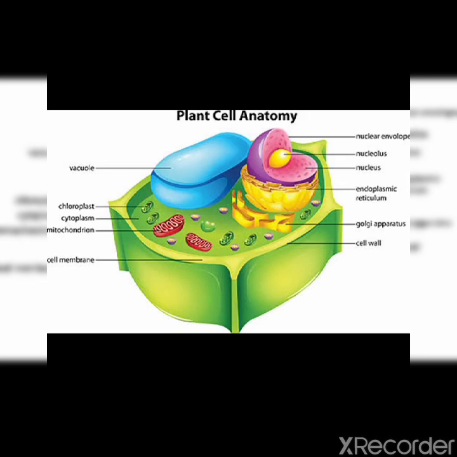Students, in front of you there is a structure of a plant cell and you can see the outer layer. This outer layer is the cell wall. In a plant cell, the cell wall is present outside of the cell membrane, and plant cells have a fixed shape and size due to the presence of a rigid cell wall only. It is sufficiently thick, strong and rigid, and is about 0.1 nanometer to several micrometers thick.